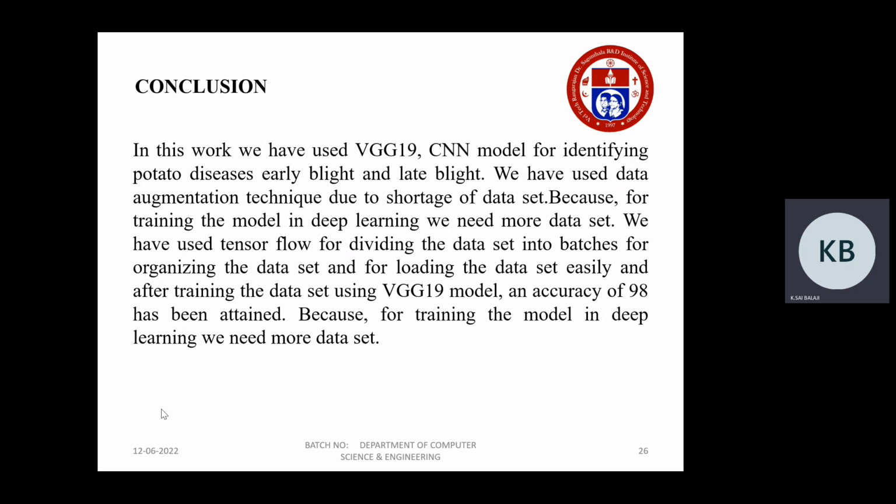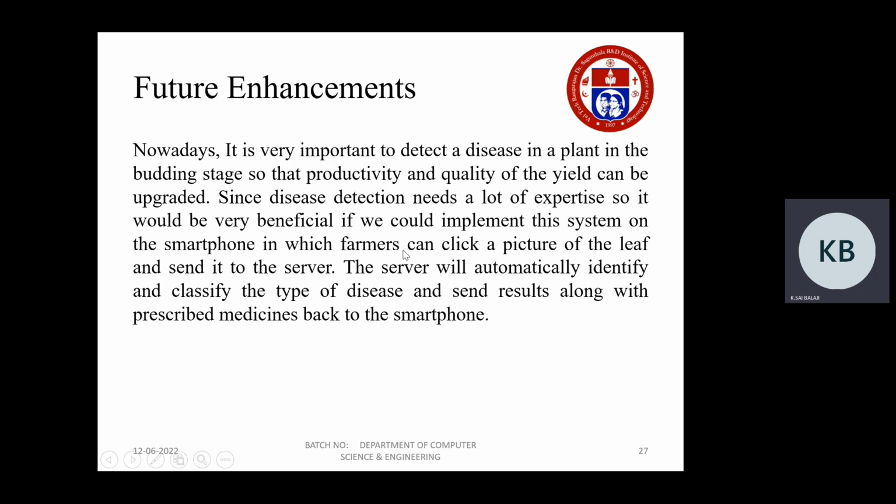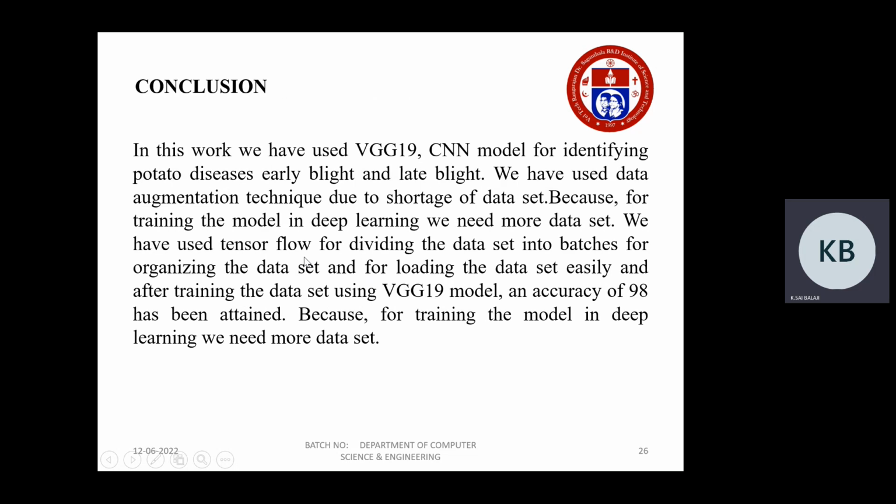Because we had used the VGG19 model and also the data augmentation technique for increasing the amount of data set.